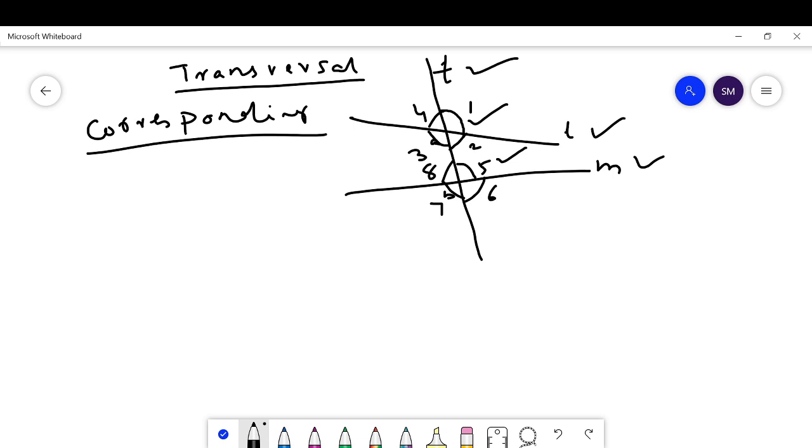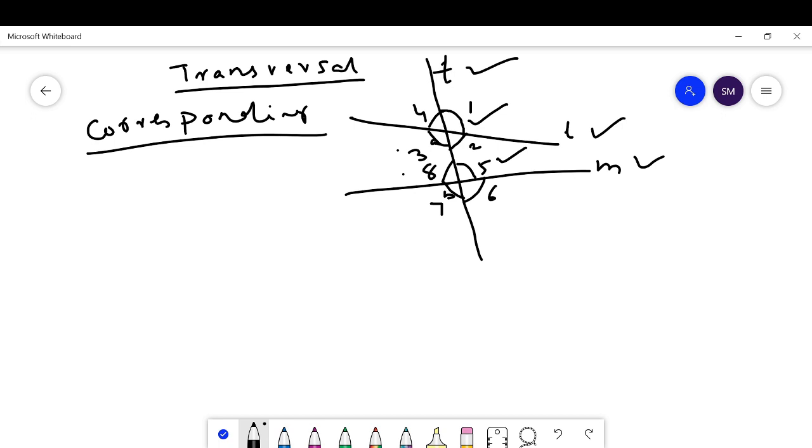When a transversal intersects two lines at two different points, 8 angles are formed. 4 are internal angles and 4 are external angles. Here the internal angles are 2, 3, 5, 8, which lie between the two lines, and 1, 4, 6, 7 are external angles, which are outside the lines L and M.